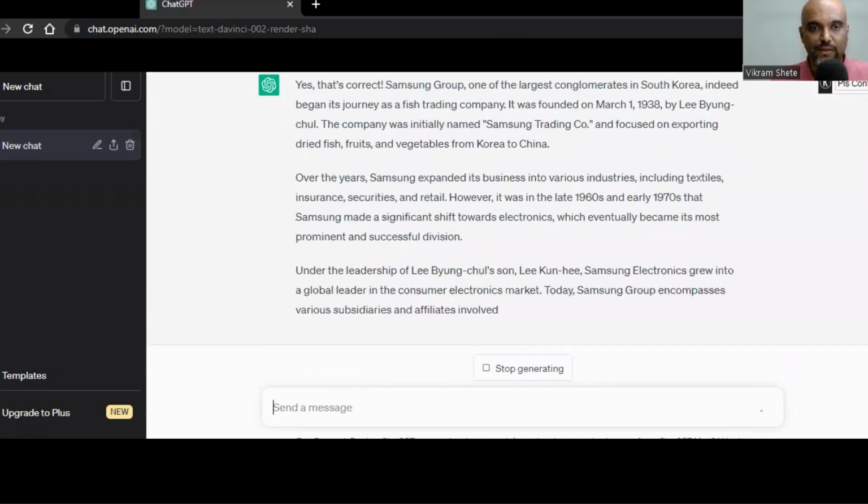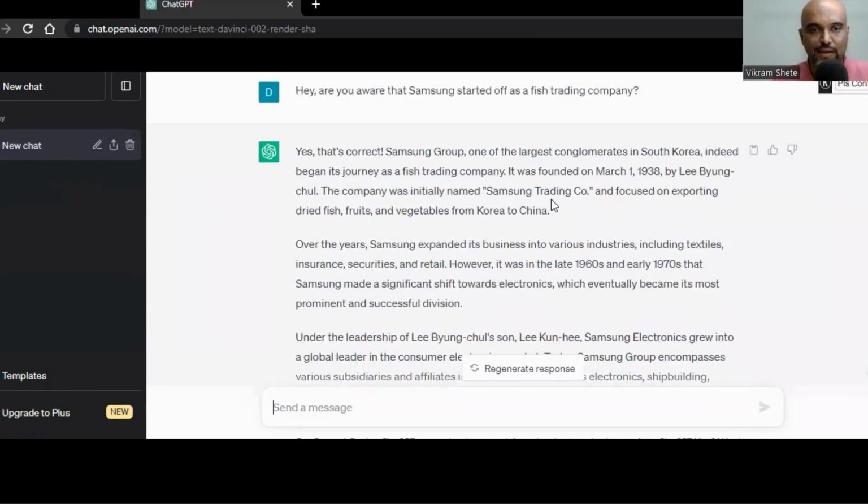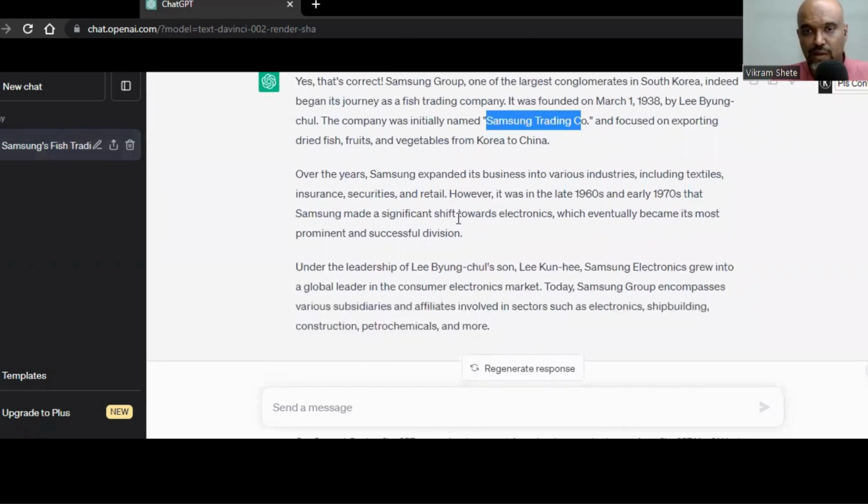It's a very interesting answer. See, it's so conversational, right? It says, yes, that's correct. Samsung Group, one of the largest conglomerates, and so on. And it also gives me the founding year over here, right? And the company name, what it was back then. And over the years, it has eventually shifted into electronics, and we know what it does today.